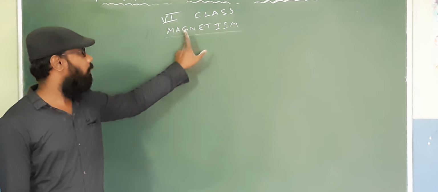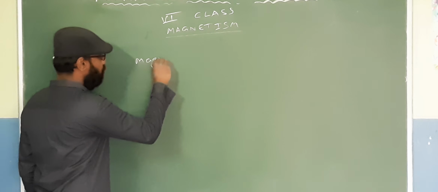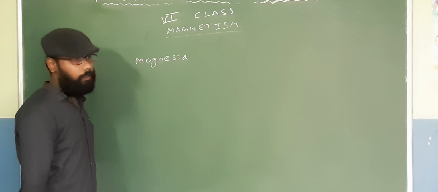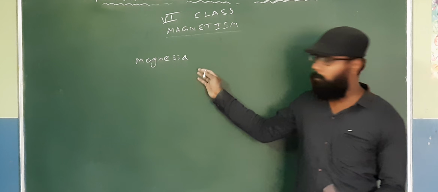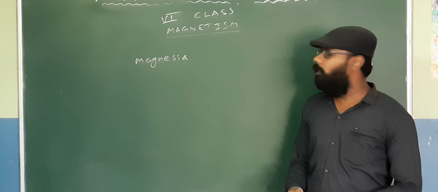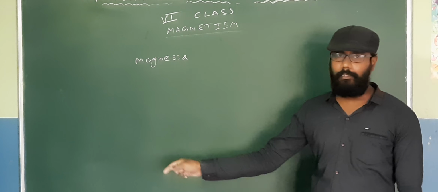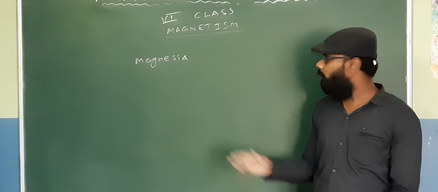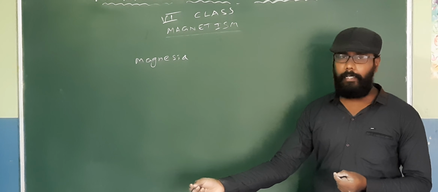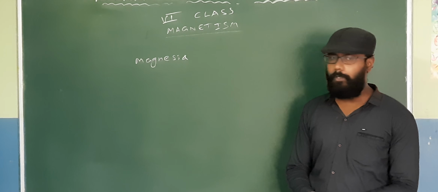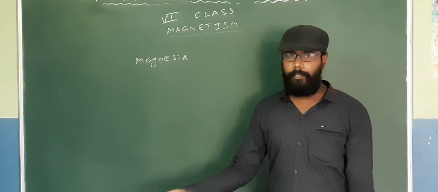And this magnetism, the word magnet, actually comes from a place called Magnesia. It's an old name of some place in Greece where the shepherds, when they used to go on a walk along with their sheep, had sticks with the edge made of metal just to make sounds on some rocks. Suddenly they were surprised to see that sometimes their stick, which has a metal edge, is attracted to some mysterious stones lying around.